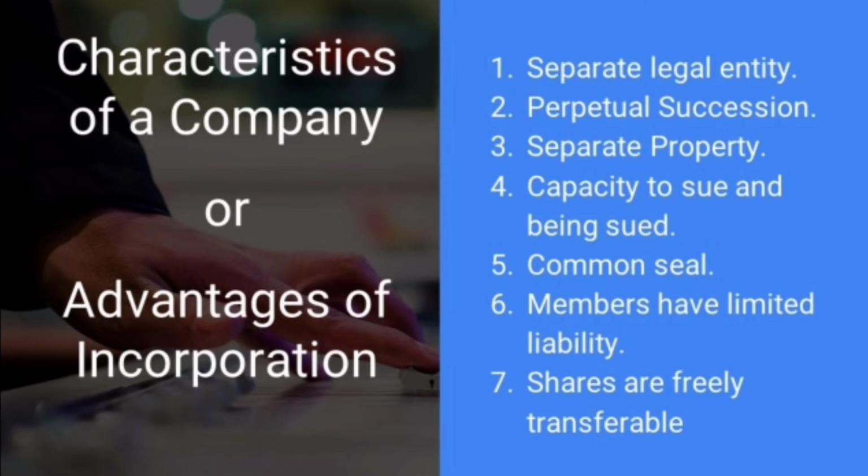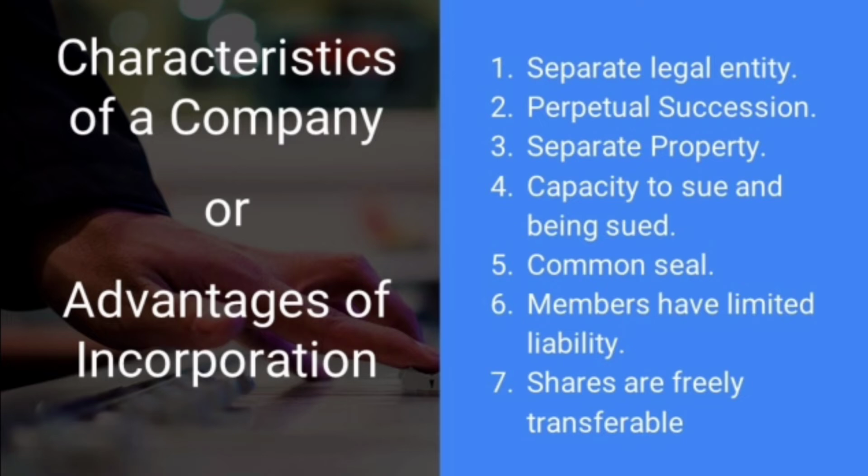So, as a company is created by the process of law, it can also be brought to an end by the process of law. That means a company comes to an end when it is wound up according to the provisions of the Companies Act. Company has come into existence by operation of law. When you want to wind up the company, it should again be by the process of law. Unless and until the court gives an order for winding up, the company has its perpetual succession.